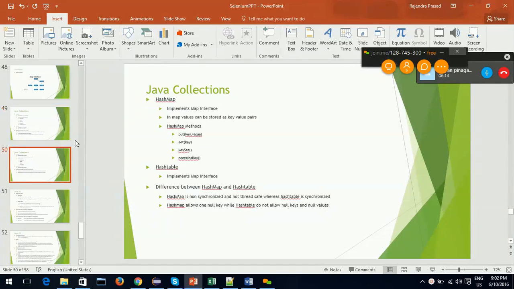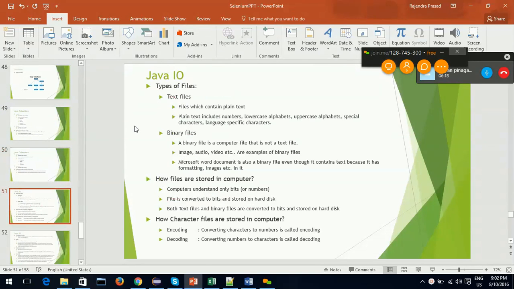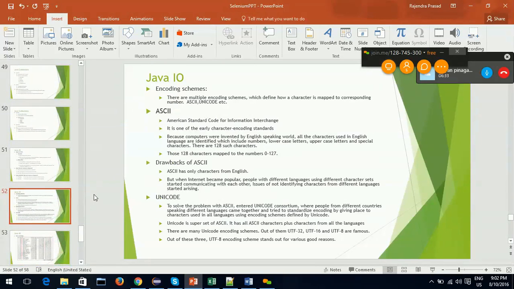Today we are going to start with an important topic in Java, that is Java IO, input output. Before actually going into coding, I would like to walk you through how files are managed, stored, and how they are encoded in Java.